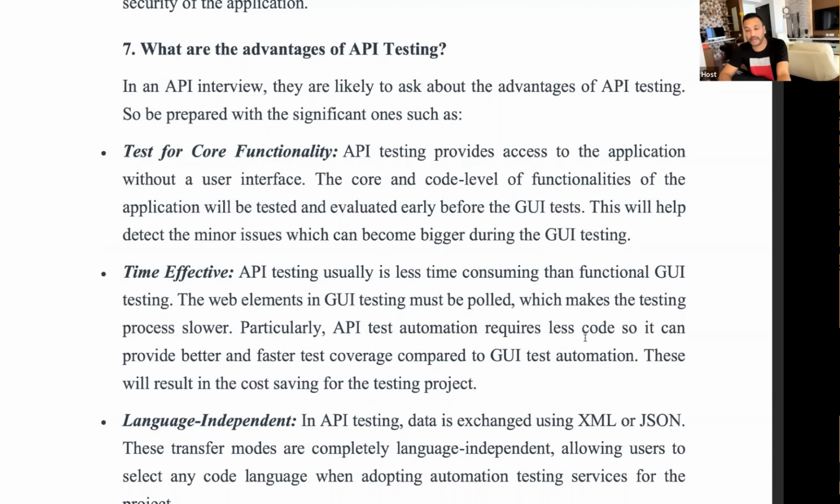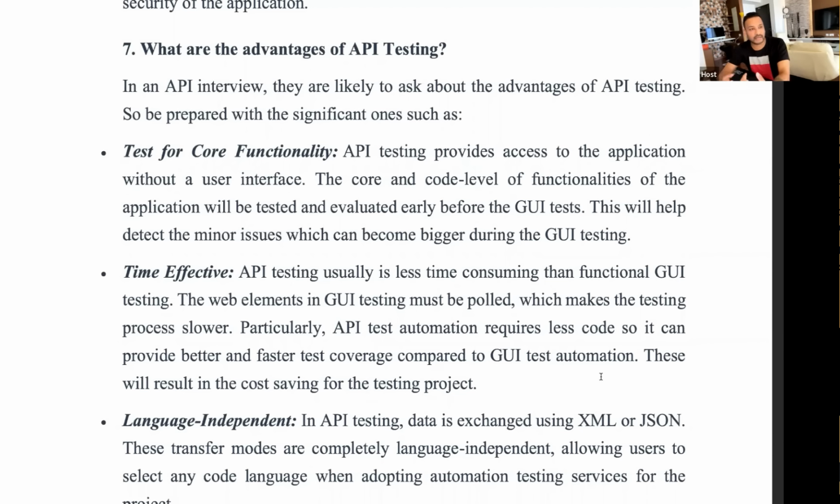API test automation requires less code, so it can provide better and faster test coverage compared to GUI test automation. In fact, I would say that you can have really good coverage with API automation. I'm not saying 100% coverage, but still you can go with 90, 95, 99% coverage with API test automation. If all the APIs are automated with all positive and negative scenarios, with all the correct data or incorrect data, you can get the results within 15, 20, or 30 minutes. Not like running the test cases for 4 to 5 hours for the GUI testing and then getting the results, and that too not reliable.